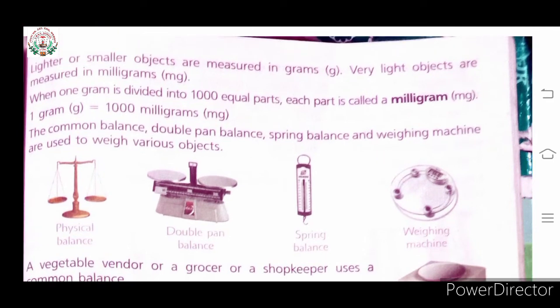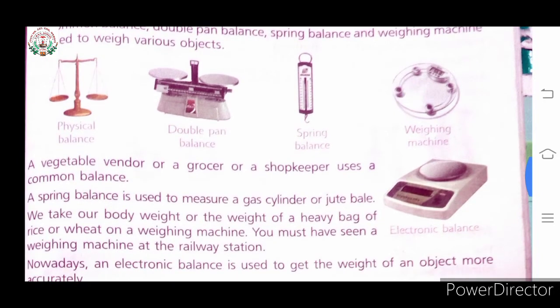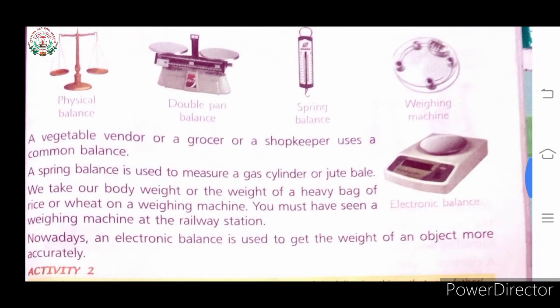1 gram is equal to 1000 milligram, and here some pictures of weighing machines are given. There is a physical balance, double pan balance, spring balance and weighing machine. A vegetable vendor or a grocer or a shopkeeper uses a common balance. A spring balance is used to measure a gas cylinder.